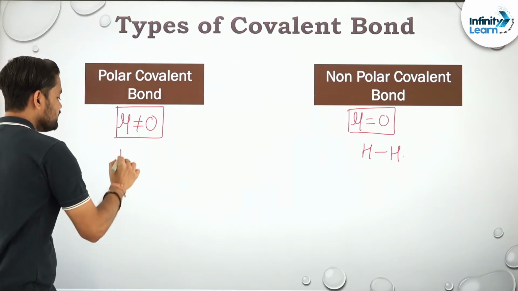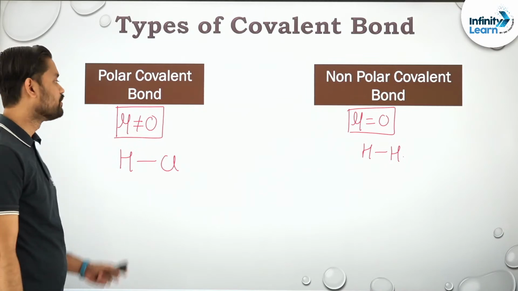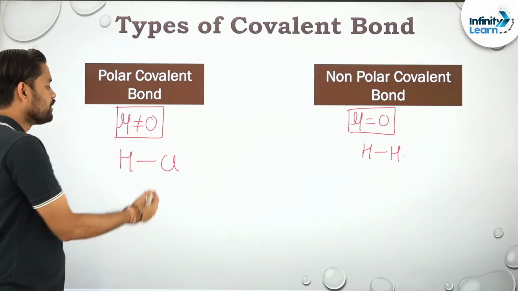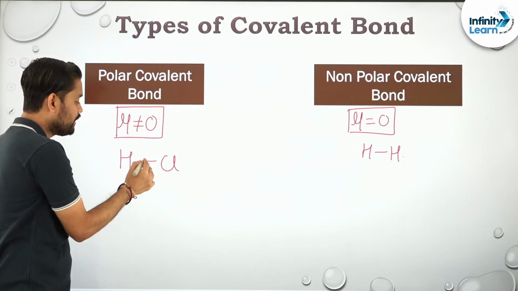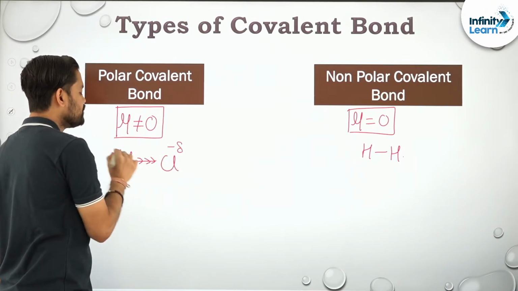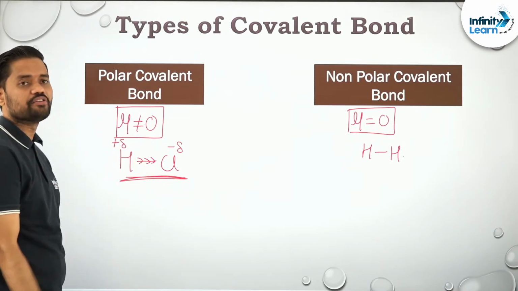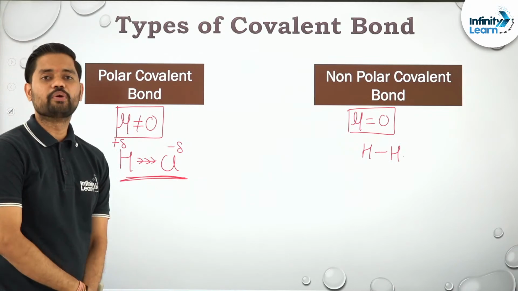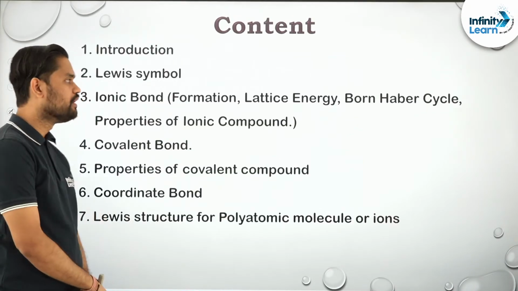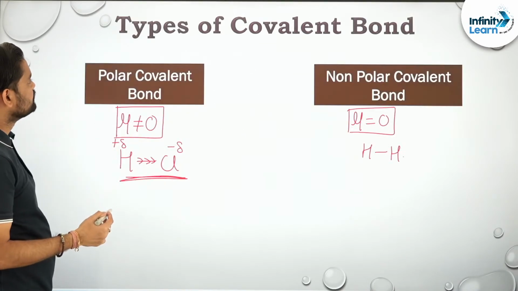Talking about HCl over here, this is a polar covalent compound or polar covalent bond. Why? Because the electronegativity of halogen is more, hence the electron will be shifted more towards the halogen, and hence it will get a partial negative and partial positive charge. And since the dipoles are created, it is known as what? Polar covalent bond. Clear?